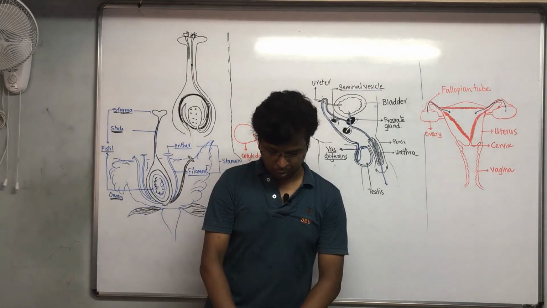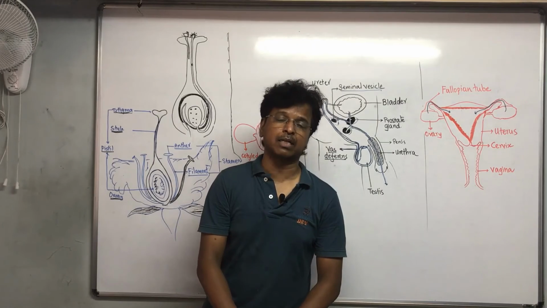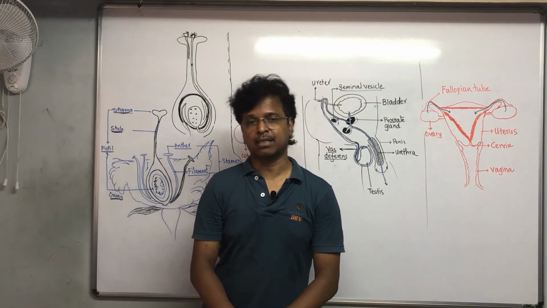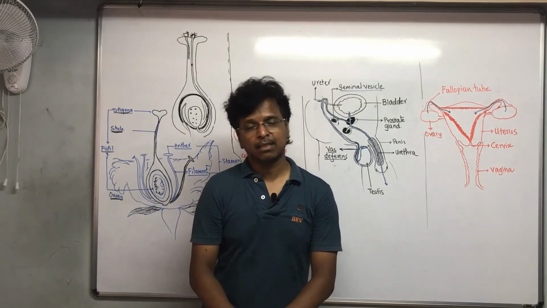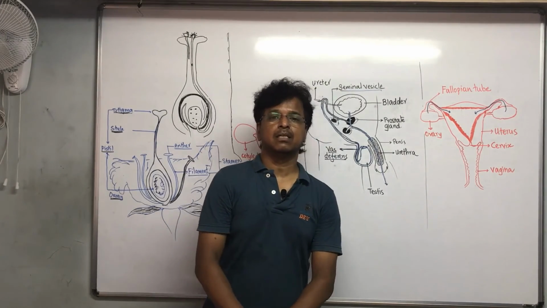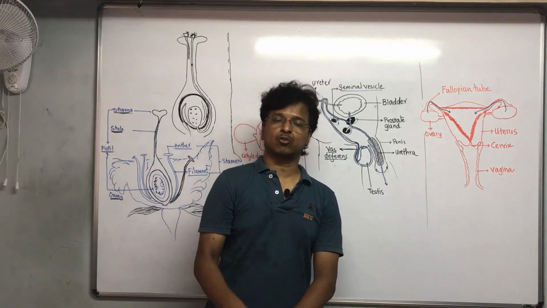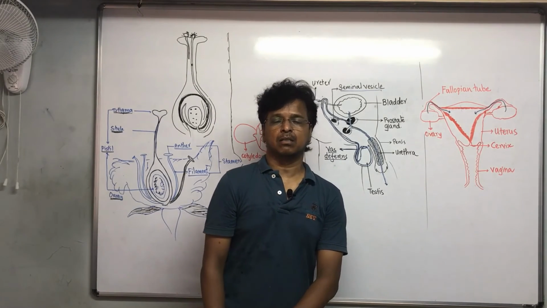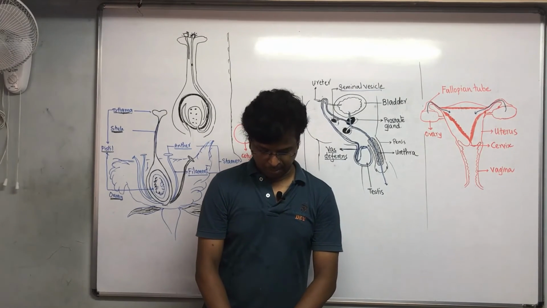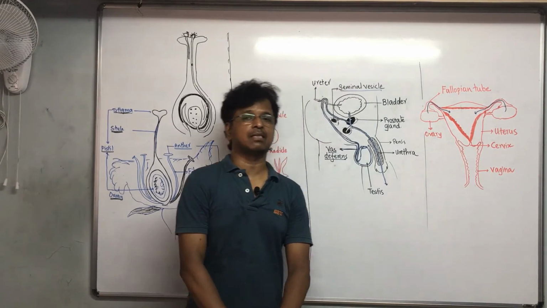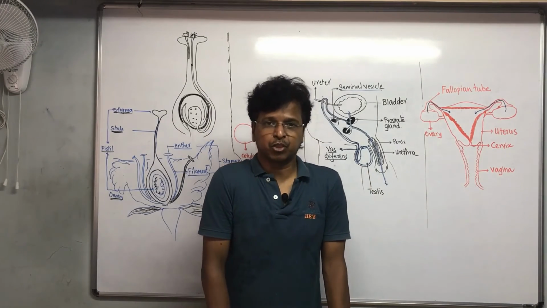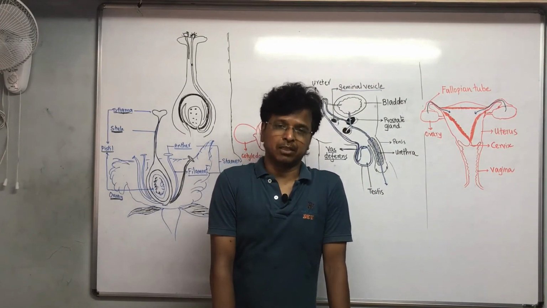Surgery can also be used for removal of unwanted pregnancies. If pregnancy has taken place, then surgery can be done to abort the pregnancy. Of course, this is something that has been misused by people, especially in India.